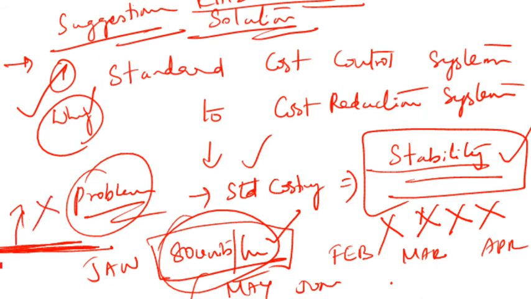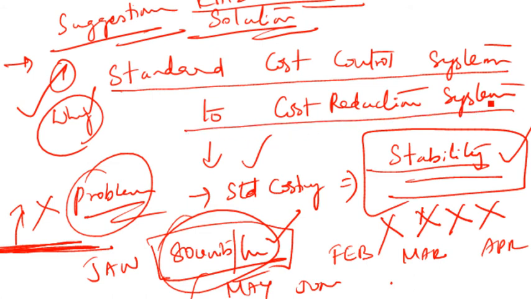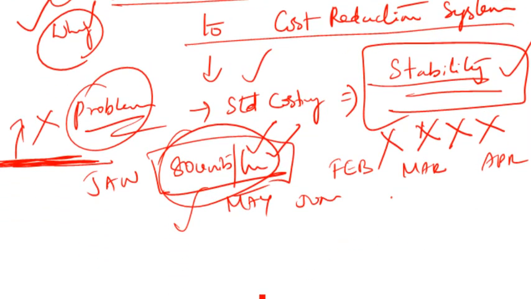That's the problem. So when it comes to Kaizen costing, especially when you want to adopt Kaizen costing concepts, the first thing that you have to do in your company is to change from the standard cost control system to what? The cost reduction system. What do you mean by that? Kaizen costing believes in continuous improvements. And therefore, the goal is not just to achieve the standard or to meet the standard. The goal is to achieve the cost reduction target.